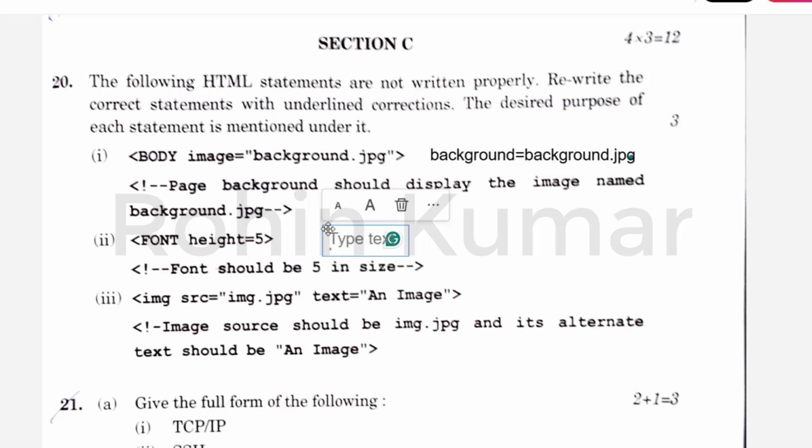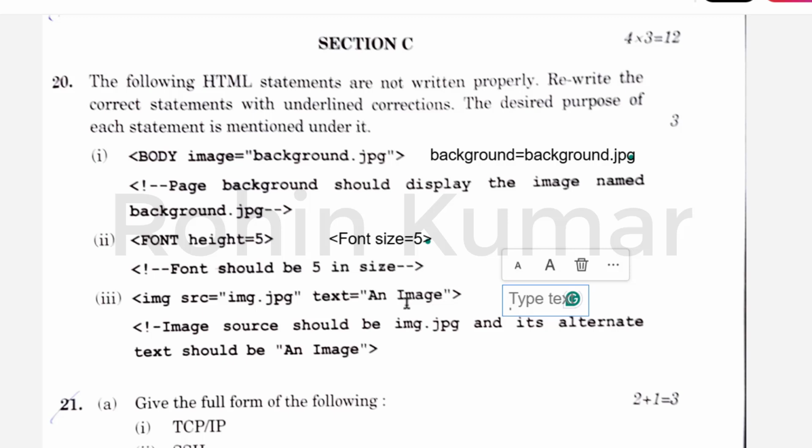font height equal to 5. So there is no attribute named height in the font tag. So instead of height we should write, I will write the full tag for you, font size equal to 5. So this is the right answer.